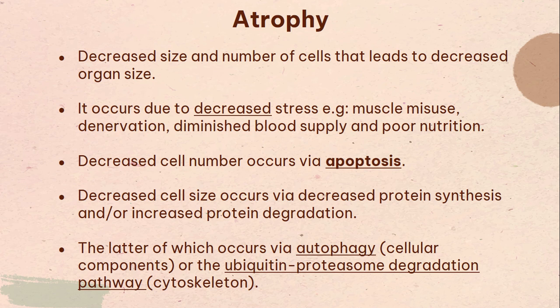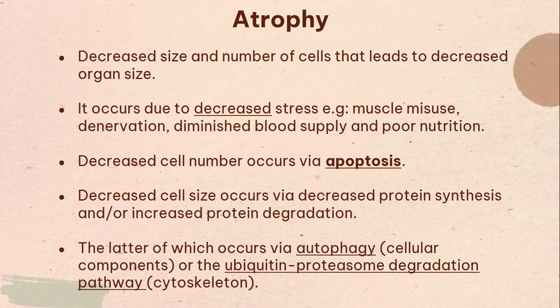And decreased size and number of cells, that leads to decreased organ size. If I'm going to decrease the organ size, I'm going to decrease the size and number of cells, and that makes sense. It occurs due to decreased stress. Alright, so decreased stress, decreased organ size, decreased size and number of cells. Alright, so what's an example of decreased stress?